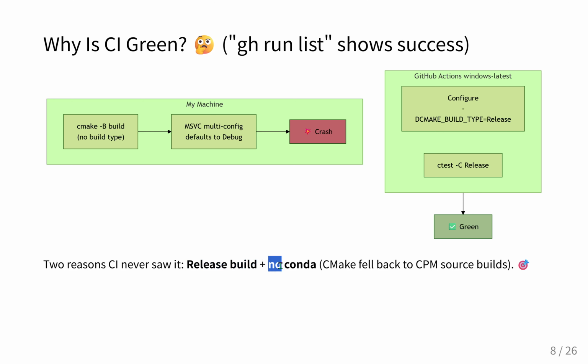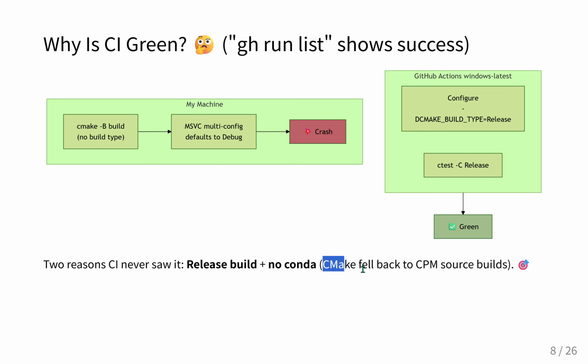Conda being the package manager they were using locally to pull in precompiled third-party libraries. Right. Because setting up Conda environments in temporary Windows CI runners can add a lot of overhead. So the build system was configured to fall back to a tool called CPM. Okay, and what does CPM do differently?